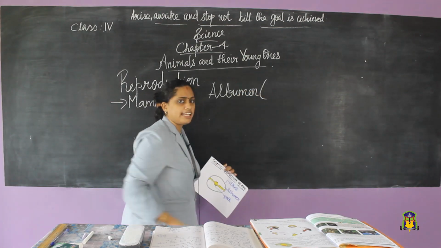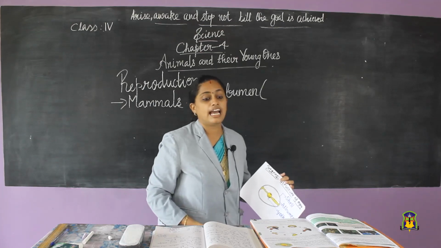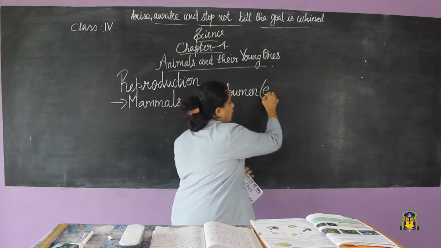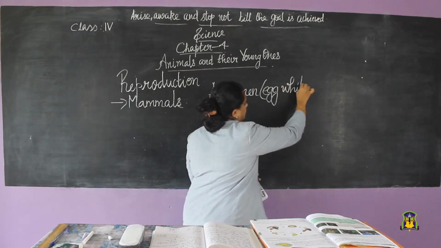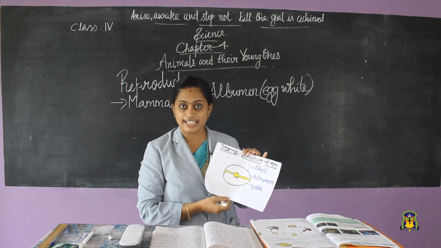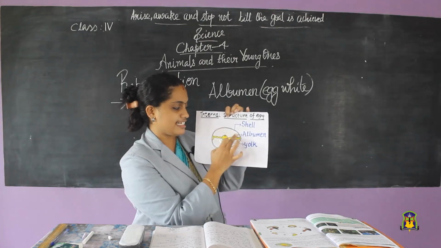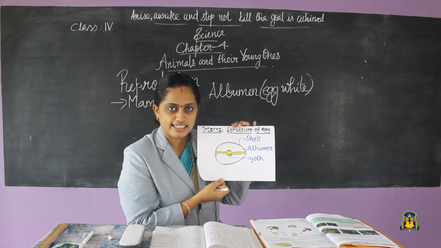One more name we have studied for this albumin. What is the other name for albumin? Egg white. Albumin or egg white. You have seen that egg white. It is a jelly-like substance which is seen inside the eggshell.